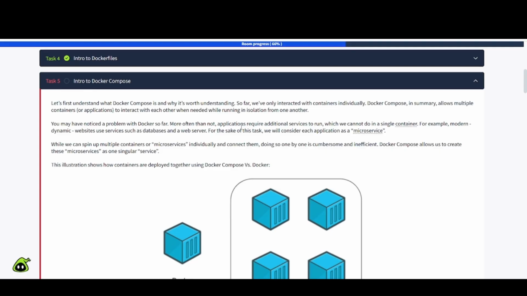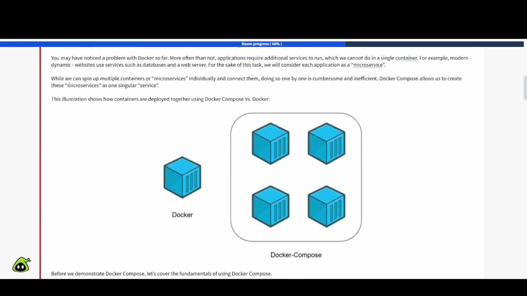You may have noticed a problem with Docker so far. More often than not, applications require additional services to run, which we cannot do in a single container. For example, modern dynamic websites use services such as databases and a web server. For the sake of this task, we will consider each application as a microservice. While we can spin up multiple containers or microservices individually and connect them, doing so one by one is cumbersome and inefficient. Docker Compose allows us to create these microservices as one singular service, so that's very convenient.